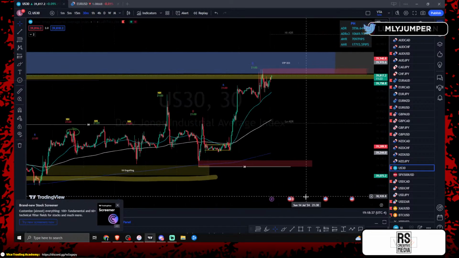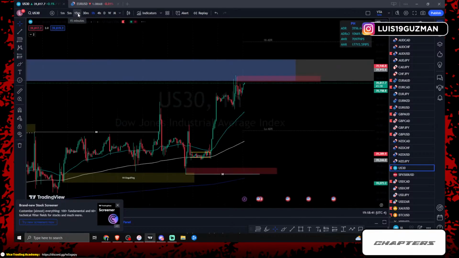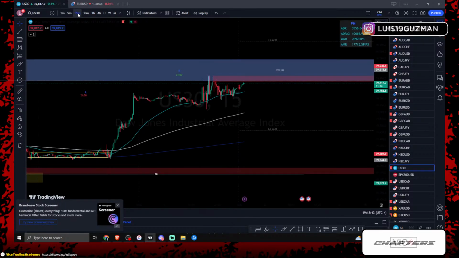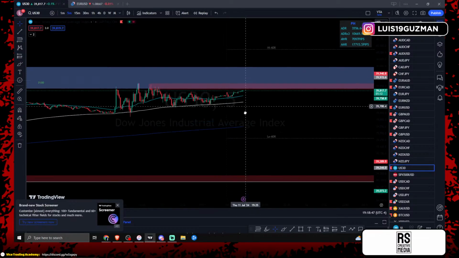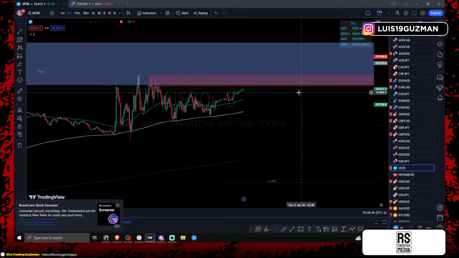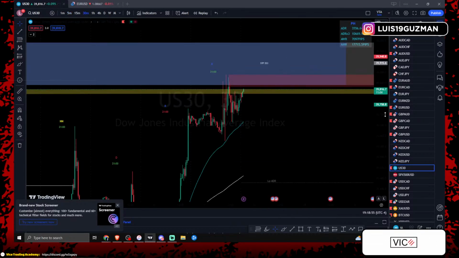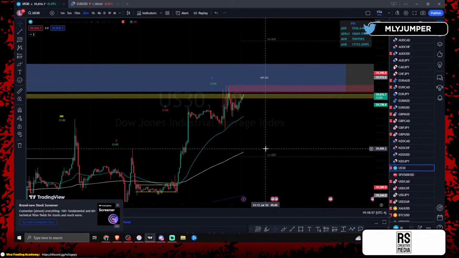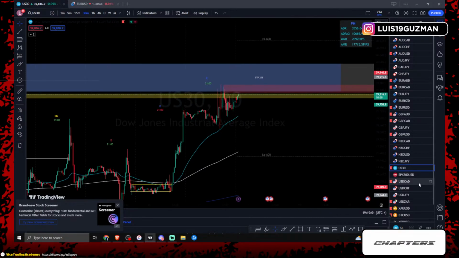So until we start making lower lows and lower highs, there's really nothing for us here to be like, oh, we're gonna start taking shorts, right? Just because price got into our 30-minute high, just because price reached a targeted zone, doesn't mean we're getting into an entry, right? Before we can take an entry, we have to make sure that the trend is our friend. We have to make sure that price is trending in the direction that we take the trade.